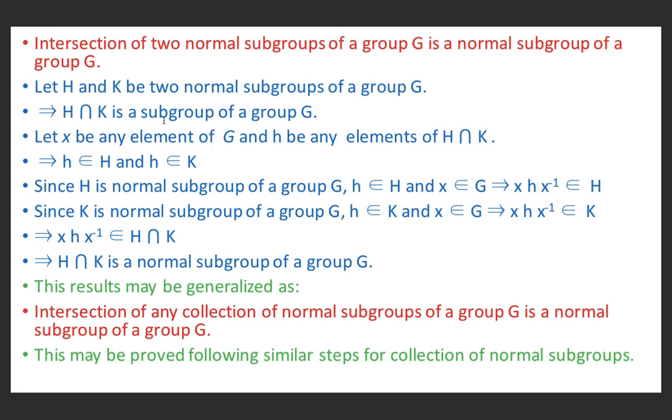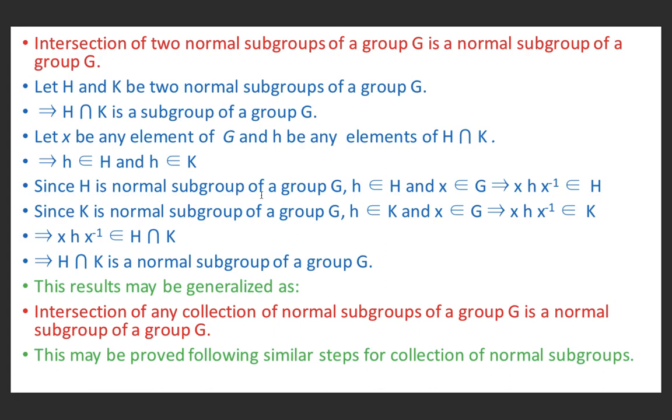So H intersection K is a subgroup of the group G. Let X be any element of G and H be any element of H intersection K. Because H belongs to H intersection K, it means H belongs to H as well as H belongs to K. H is common in both H and K.